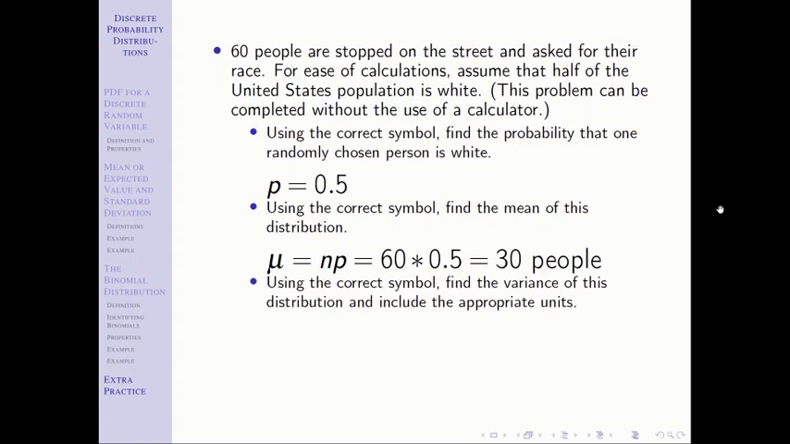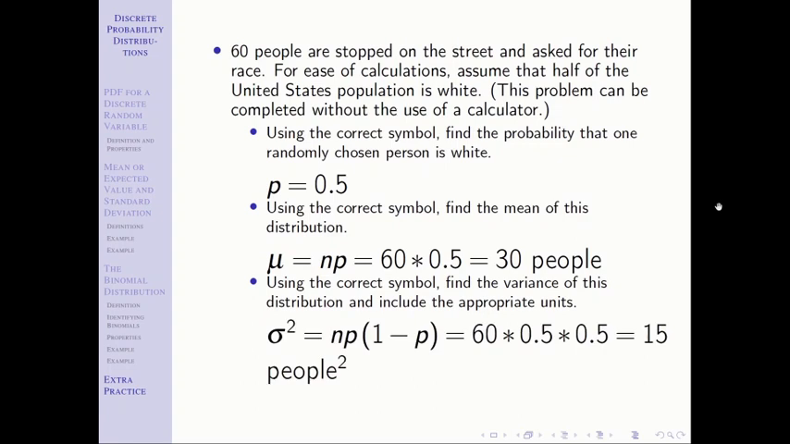Using the correct symbol, find the variance. Remember, on the formula that you're given, variance is n times p times q, where q is 1 minus p. If you're asked for the standard deviation, you will need to square root that. In this case, we are not asked for the standard deviation. So we just get to plug into the formula 60 times 0.5 times 1 minus 0.5, which is also 0.5. That is 15. And here our units are squared, right? Variance is always measured in units squared. Standard deviation is always measured in regular units.